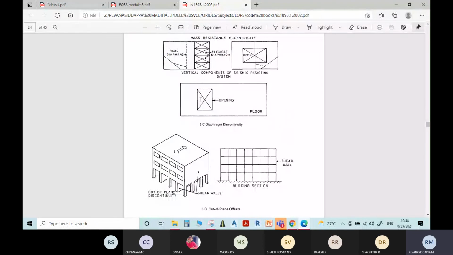Here you can see the opening. There is a building floor, and in that building floor there is an opening. Usually those openings will be provided for the staircase, wherever the lifts are there. In some plans there will be a purposeful opening for providing proper ventilation, even in apartment plans and all. If these kind of openings are more than 50% of the total diaphragm, then it is said